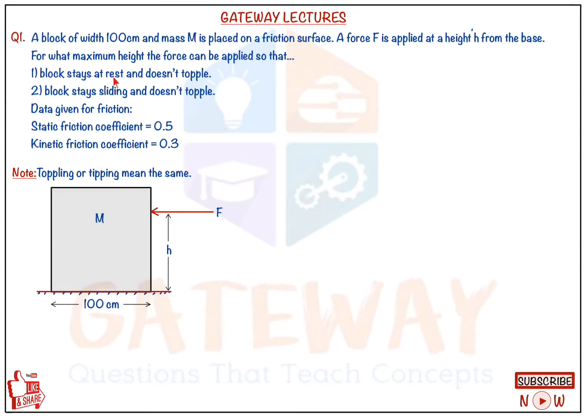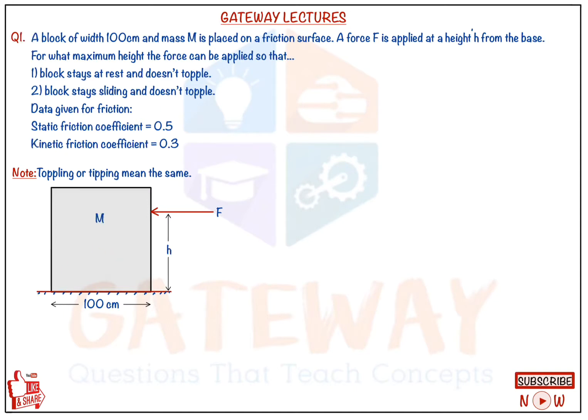One is the block stays at rest and doesn't topple. So as we apply force, the block should stay at rest. That means the block shouldn't slide, and it should not topple, meaning it shouldn't turn about the edge and fall off. Next, the second case is the block stays in sliding. As the force is applied, the block should start moving, sliding, and it shouldn't topple.